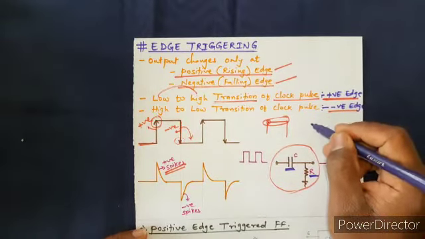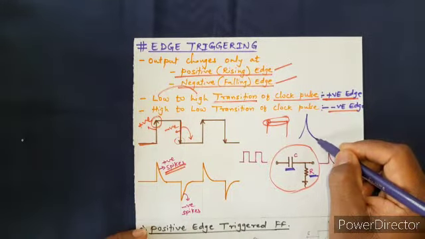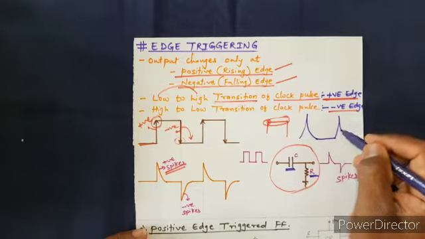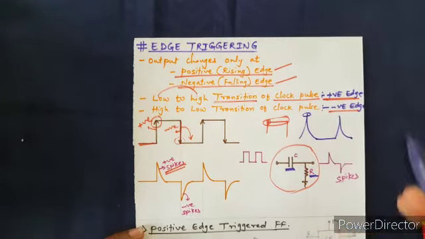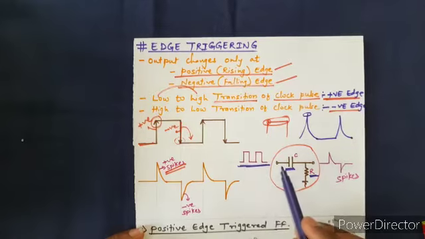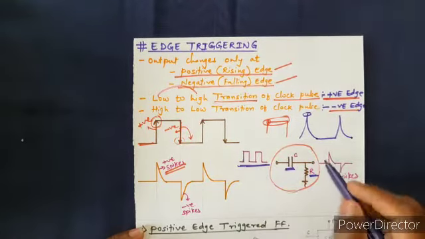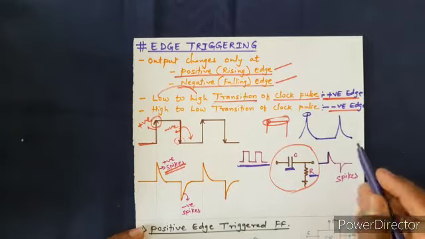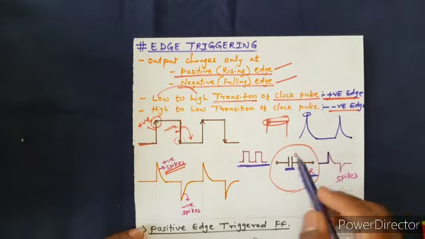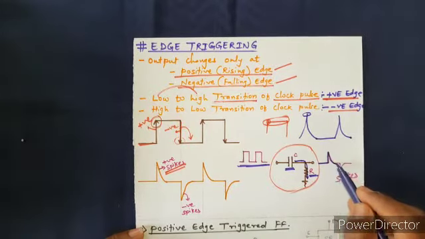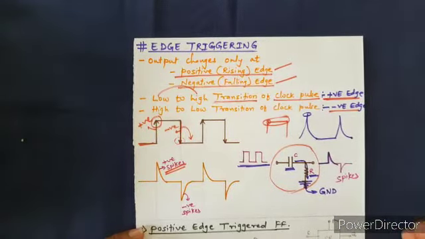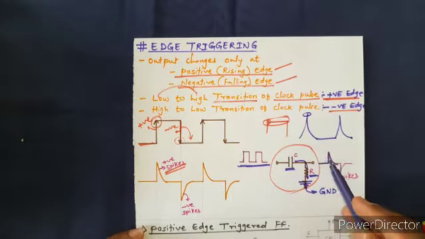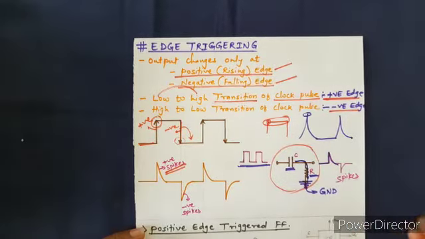It's charging and discharging, and with this you can see a spike generated. The pulse is given to this circuit and at the positive edge it charges up to its maximum value, and then through this resistor R, which is connected to ground, it gets discharged.